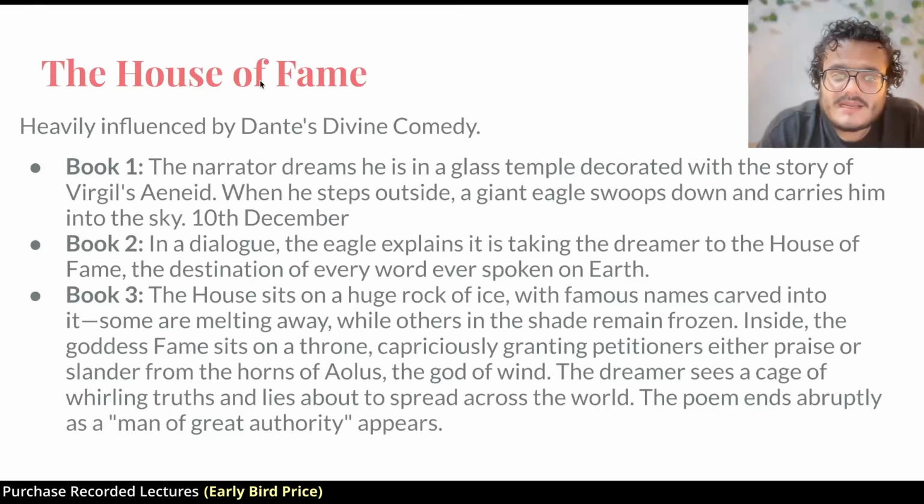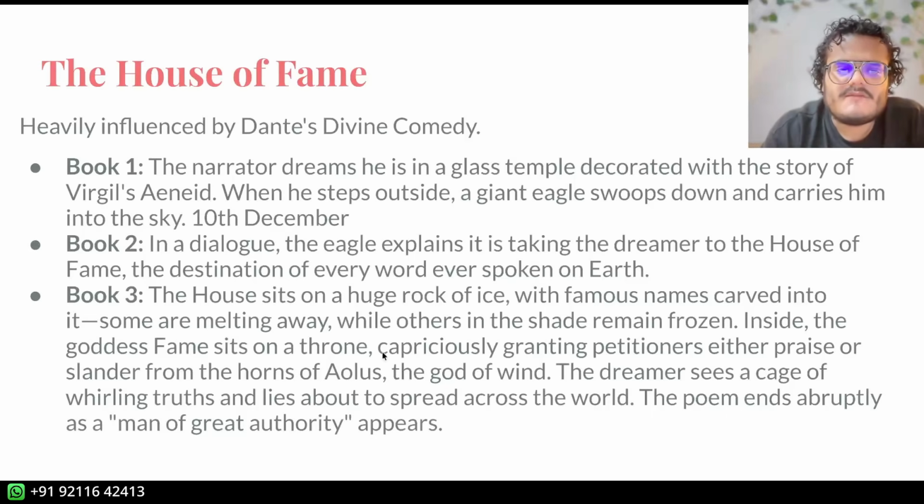Inside, the goddess Fame, right? I told you if it is capital F, it's going to be a personification. Goddess Fame sits on the throne, right? So there is a goddess called Fame. She is granting petitioners either praise or slander in the haunts of Aeolus, which is the god of wind.